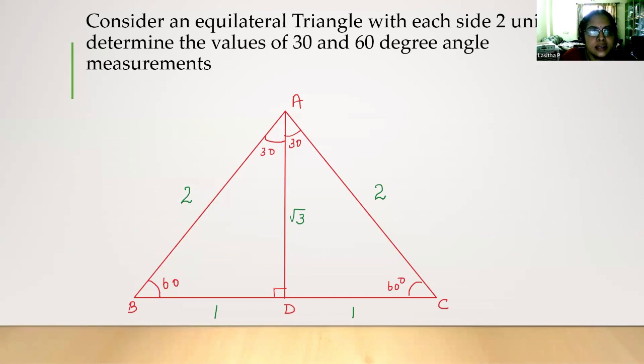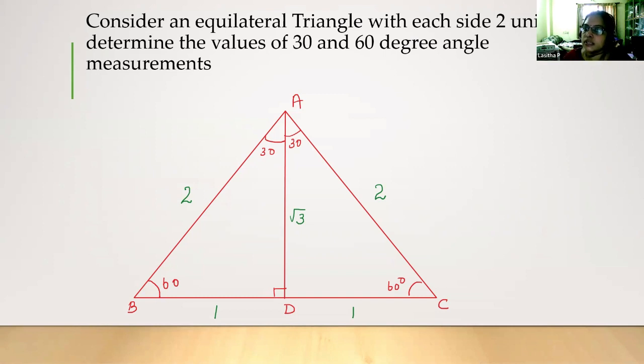At least this image they have to keep in their mind. They have to consider an isosceles triangle. Sorry, here it is an equilateral triangle with each side 2 units. They know that in an equilateral triangle all the angles are 60, and that the median and the angle bisector are the same, AD itself. You can repeat those concepts one more time. They will not forget if you do that.